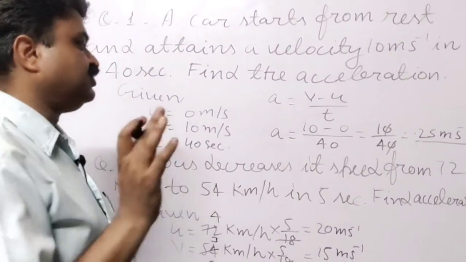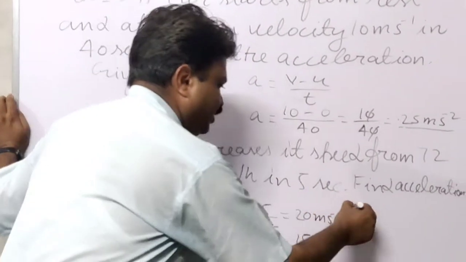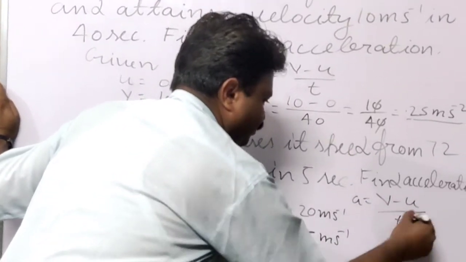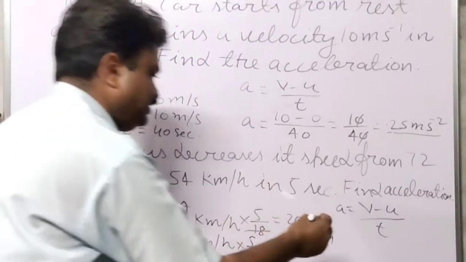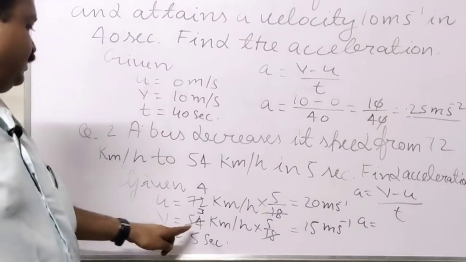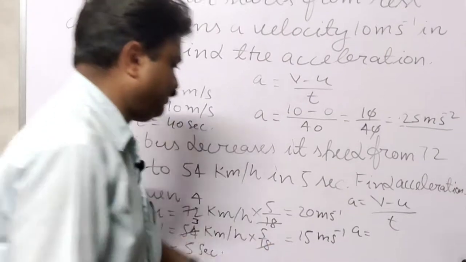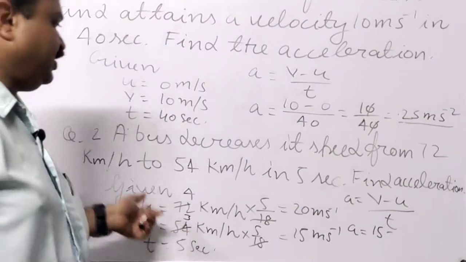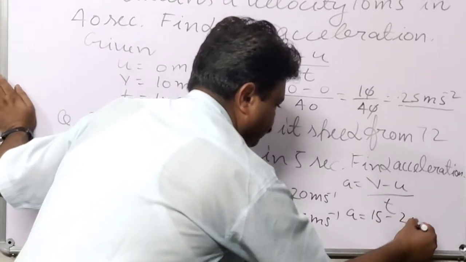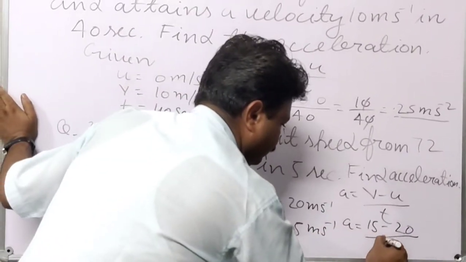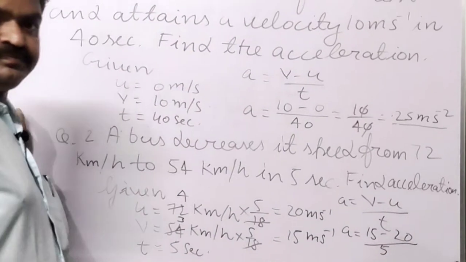Now we will use the formula. What is the formula of acceleration? It is v minus u upon t. Now you put all this in this formula. V is 15, you write here 15. What is u here? It is 20, you write here 20. What is time here? It is 5, so you write here 5.